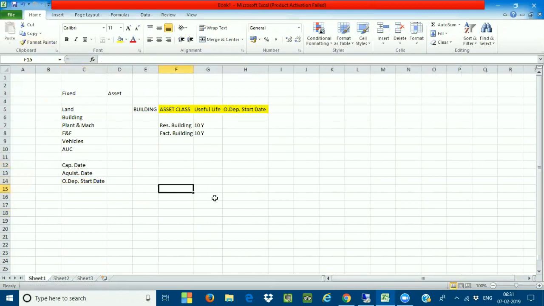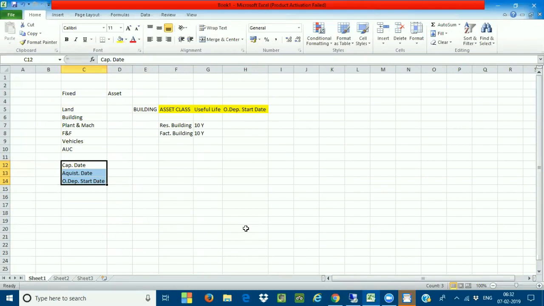What is the difference between the acquisition date, the capitalization date, and the ordinary depreciation start date? Anybody who has already worked in asset accounting earlier in SAP ECC might know these things.